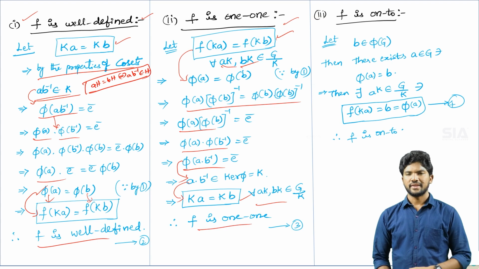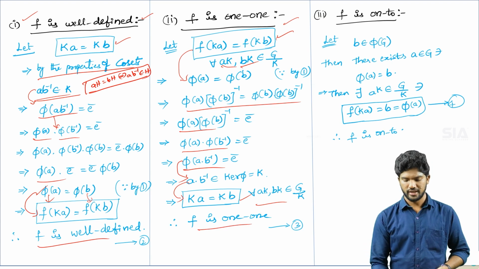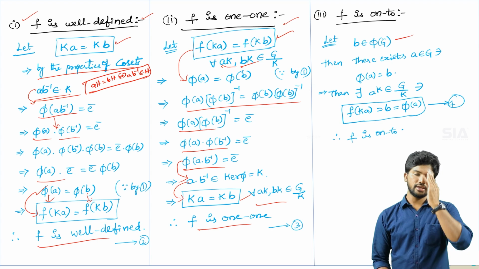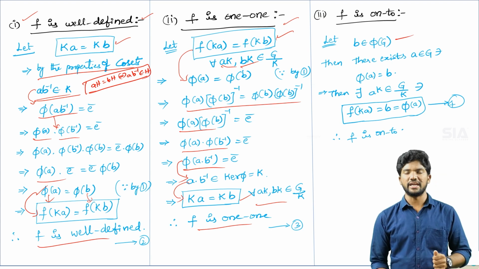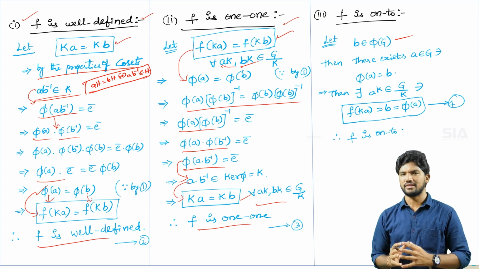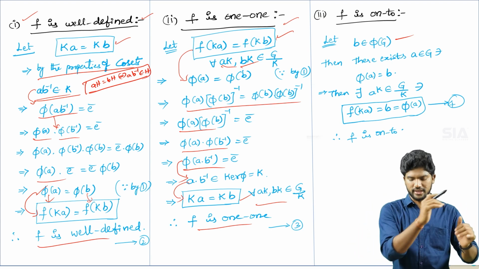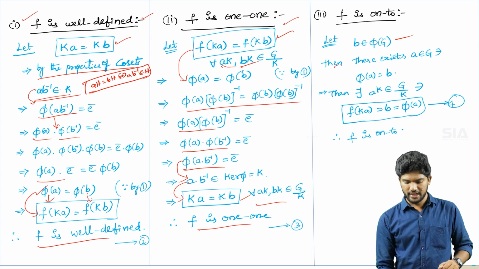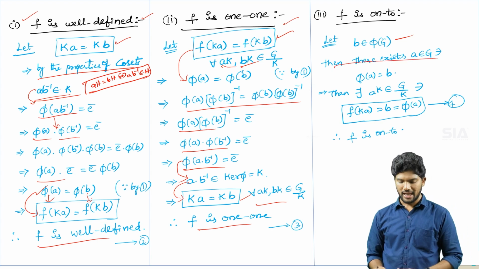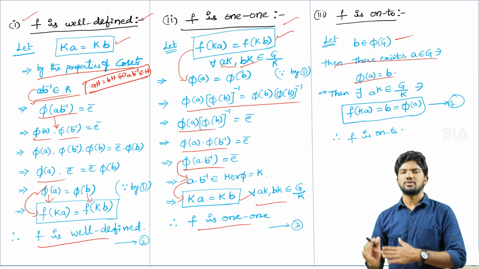Next, the third condition: the defined mapping is onto, f is onto. So I am taking b belongs to pi of G. In the codomain pi of G, I am taking an element b. Since we took the element b, it will definitely have a pre-image. Therefore there exists small a belongs to capital G such that image of a is equal to b.